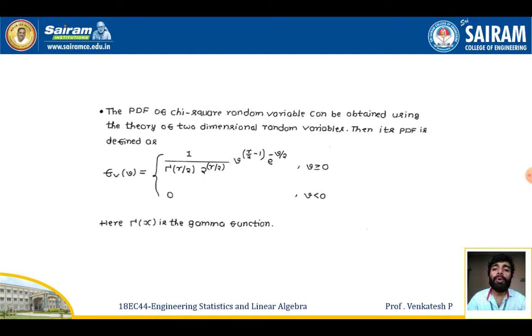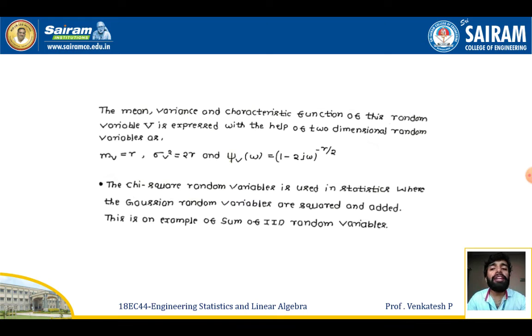Now I'm going to convert this chi-square random variable into a two-dimensional random variable. That is, the PDF of the chi-square random variable can be obtained by the theory of two-dimensional random variables. Its PDF is defined as f of v is equal to 1 by gamma of r by 2 times 2 power r by 2, times v power r by 2 minus 1, into e power minus v by 2, where v is greater than or equal to 0, I mean v is non-negative, and f of v will be equal to 0 for v less than 0.